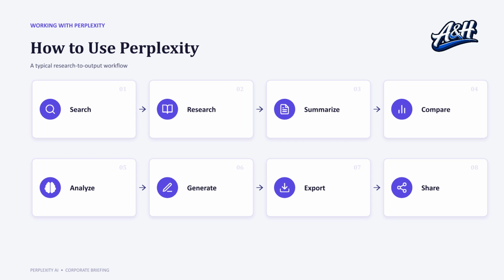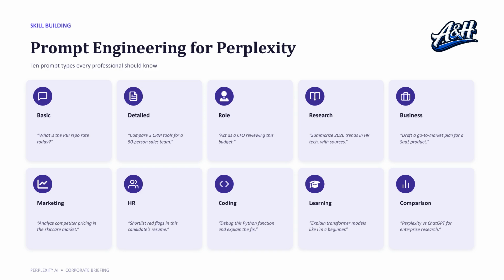To get the most out of Perplexity, follow a simple workflow. Search, research deeper, summarize, compare alternatives, analyze, generate content, export your results, and share them with your team. Mastering prompt engineering will enhance your results. Key prompt types include basic, detailed, role-based, research, business, marketing, HR, coding, learning, and comparison-style queries.